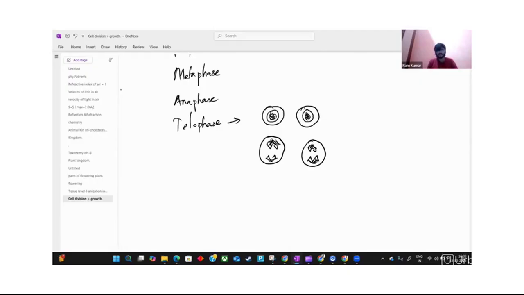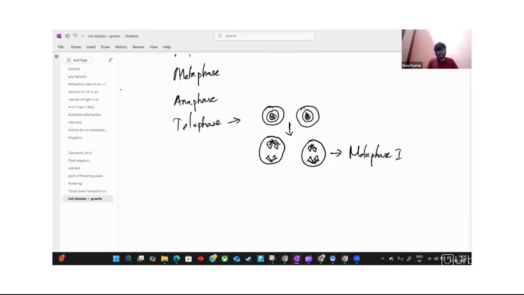These two daughter cells from telophase again undergo metaphase. This phase is called metaphase 1. Here the nucleolus disappears, and the chromosomes split into two sister chromatids, which get separated by spindle fibers.